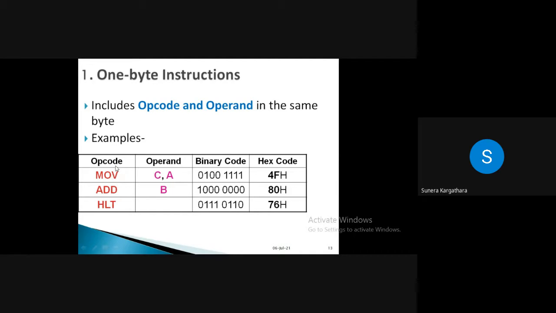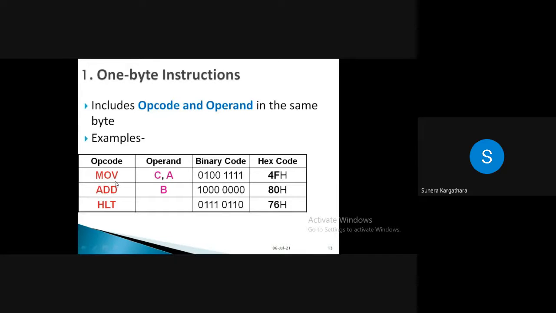So the task to be performed is generally known as opcode, and what you want to perform that task on is known as operand. Are you getting me, students? What is opcode? What is operand? If you are taking any instruction, it includes 2 parts, opcode and operand, right? What is opcode? The task that you want to perform.